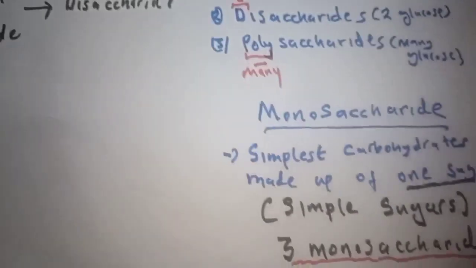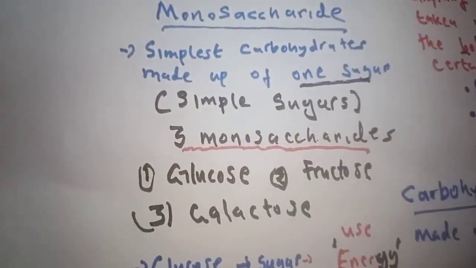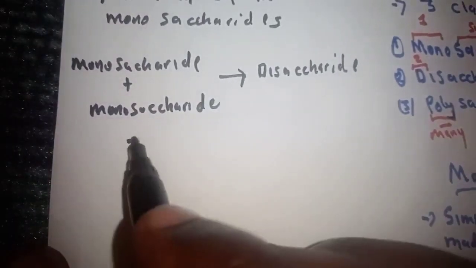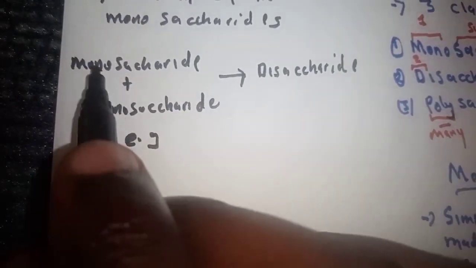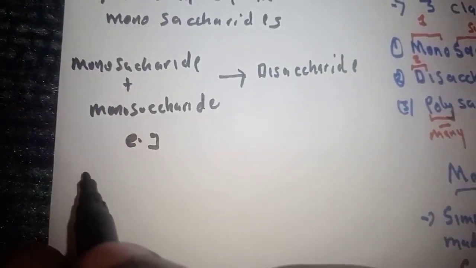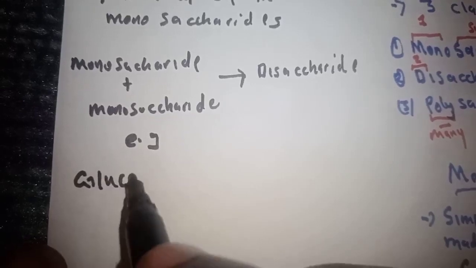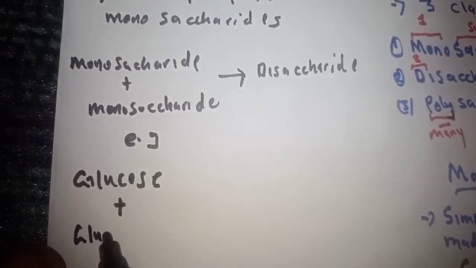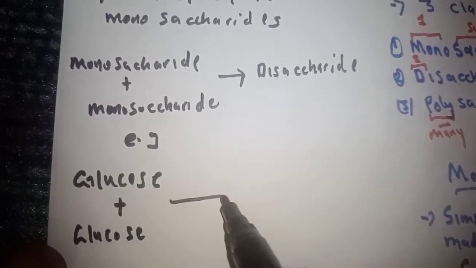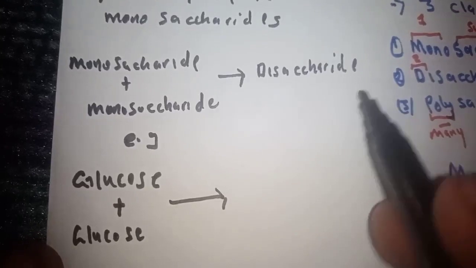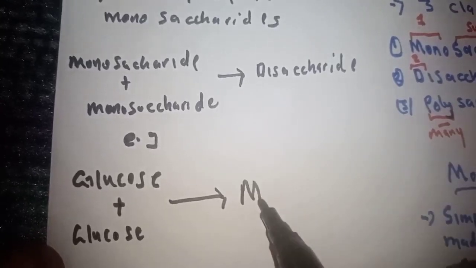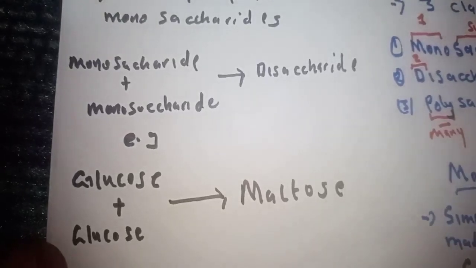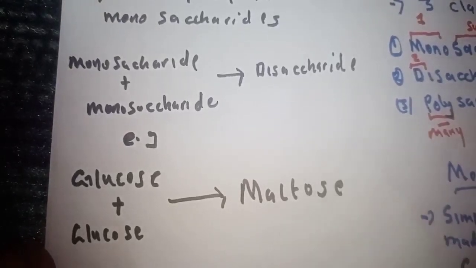Now monosaccharides, we looked at them: glucose, fructose, and galactose. For example, if we take glucose and add another glucose, you get a disaccharide called maltose.